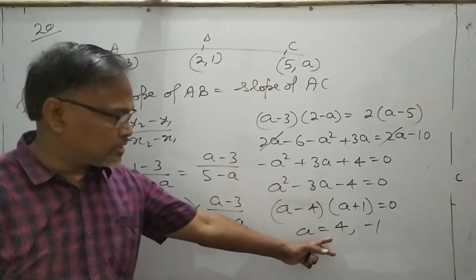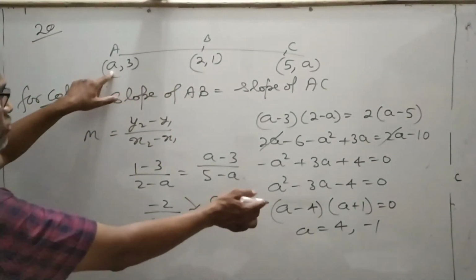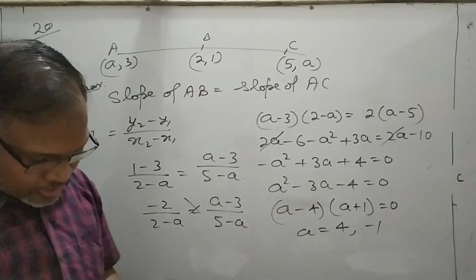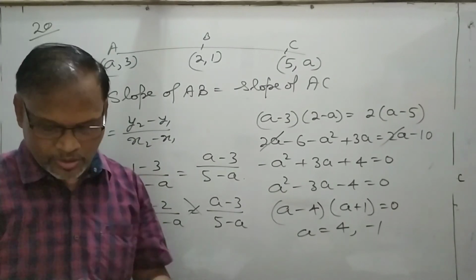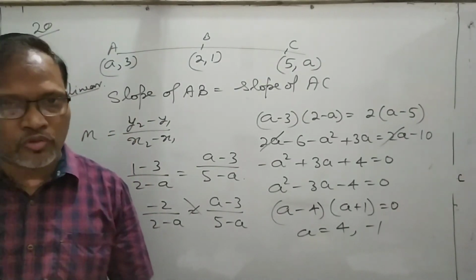These are the two values of a, and then you can find the equation by using a is equal to 4 here and there, और इन दोनों पॉइंट से इक्वेशन ऑफ लाइन भी निकाल सकते हैं. So it is very easy, you can find the equation of the line. I will tell you some more things in the next video. Thank you.